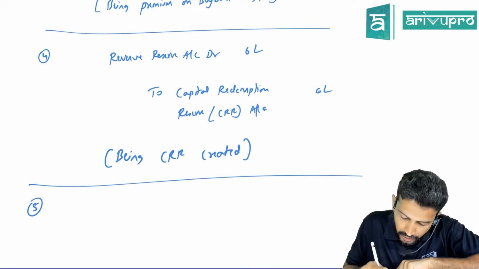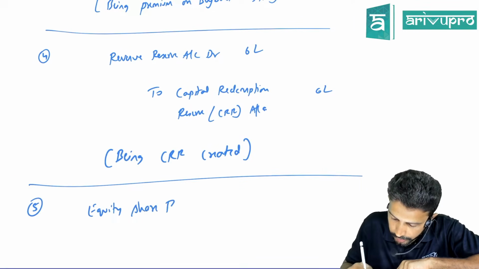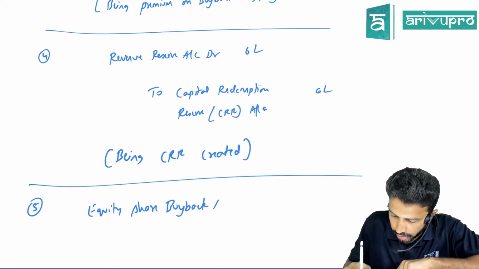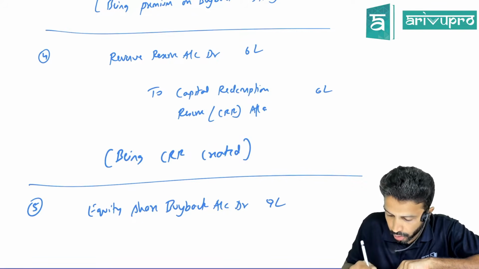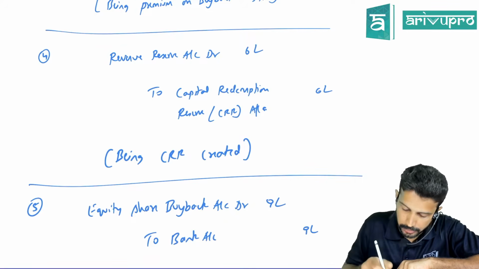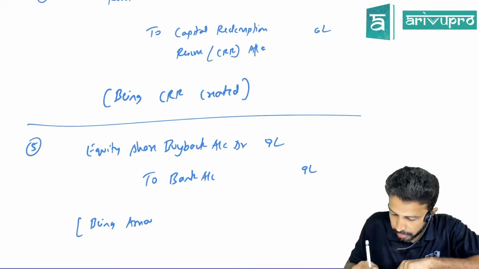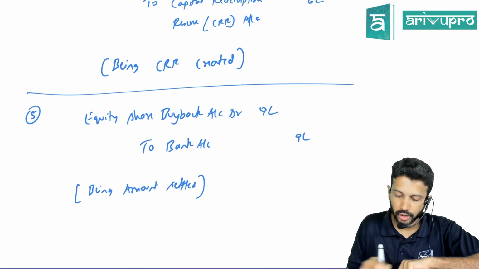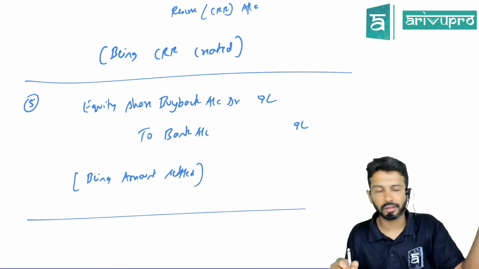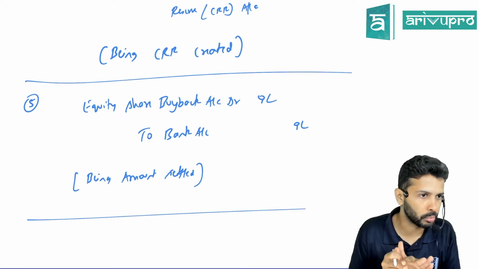Equity share buyback account debit, 9 lakh, to bank account, 9 lakh. Being amount settled. Or being buyback amount settled. That's all. So 4 entries towards buyback. 1 or 2 more entries for inflows. That's all as a scope.